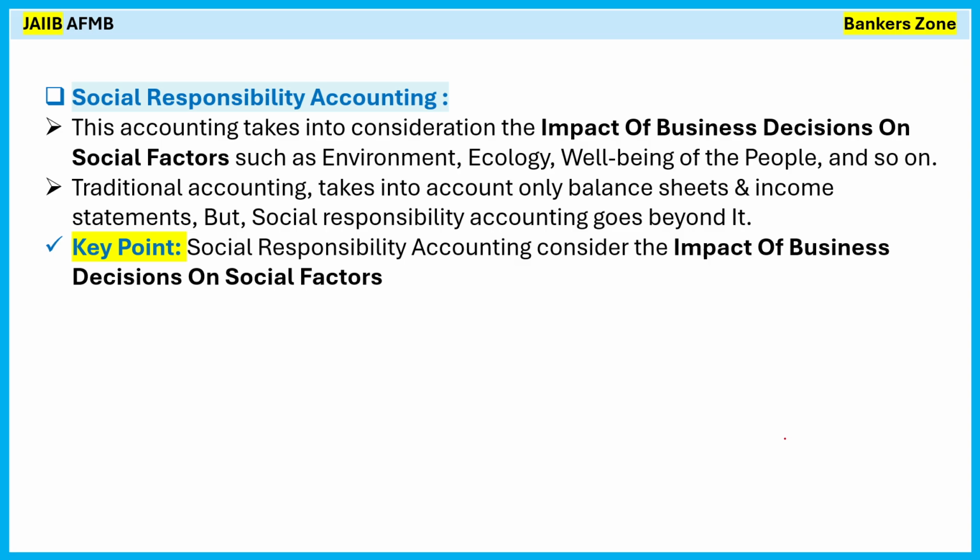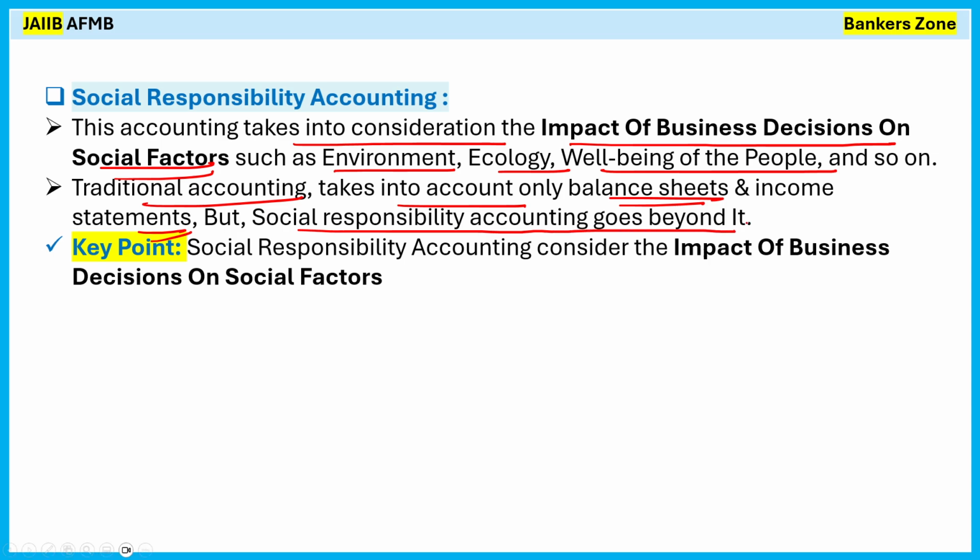Next, social responsibility accounting, very easy. This accounting takes into consideration the impact of a business decision on social factors also, for example, environment, ecology, well-being of the people, etc. The traditional accounting takes into account only the balance sheet and the income statement, but social responsibility accounting goes beyond it. What do you mean by it?